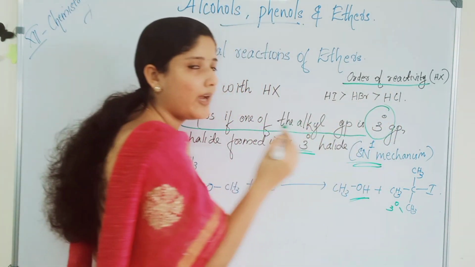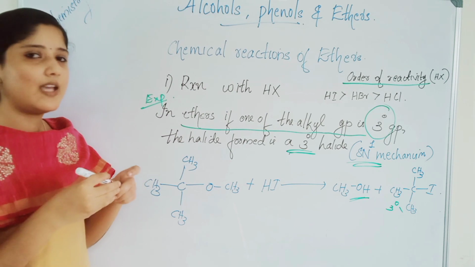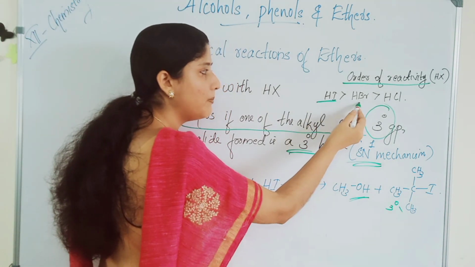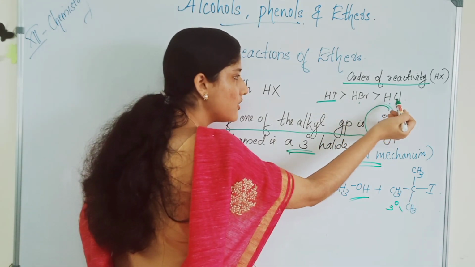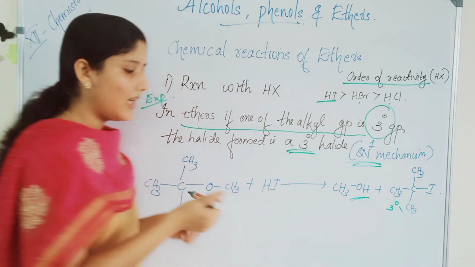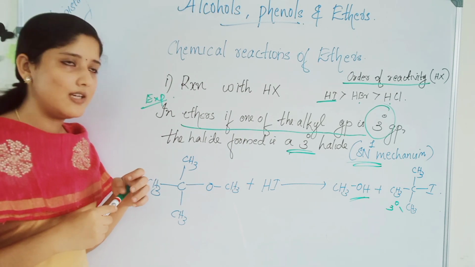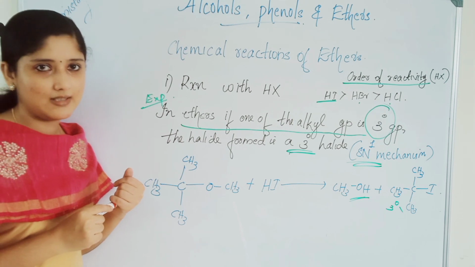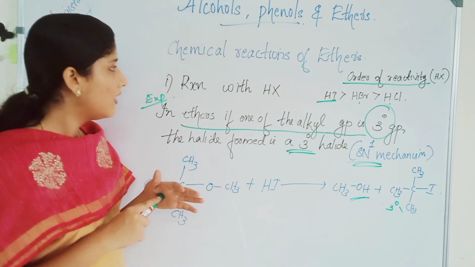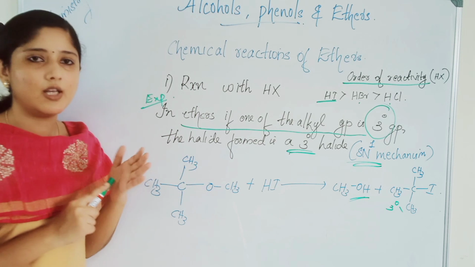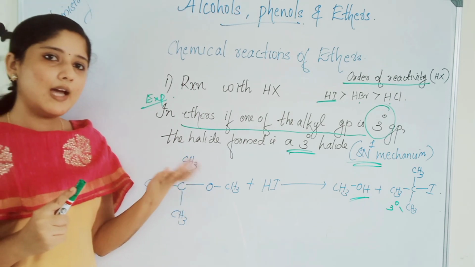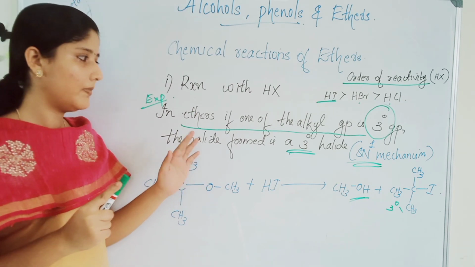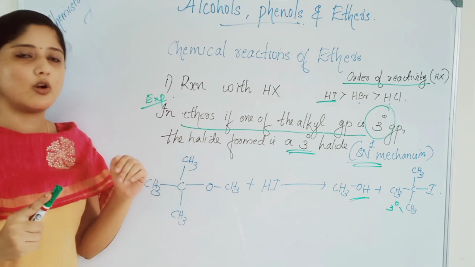One more important thing is the order of reactivity of hydrogen halides with ethers. Hydrogen iodide will react faster compared to hydrogen bromide, which is faster than hydrogen chloride. HI greater than HBr greater than HCl is the order of reactivity of hydrogen halides, HX. This is the overall reaction with hydrogen halides. We will get the corresponding alkyl halides and alcohols, and two exception cases. Remember that, and also the order of reactivity.